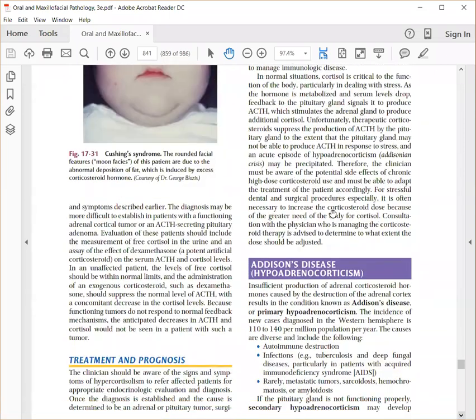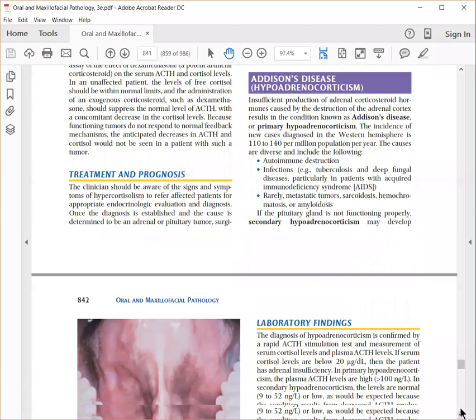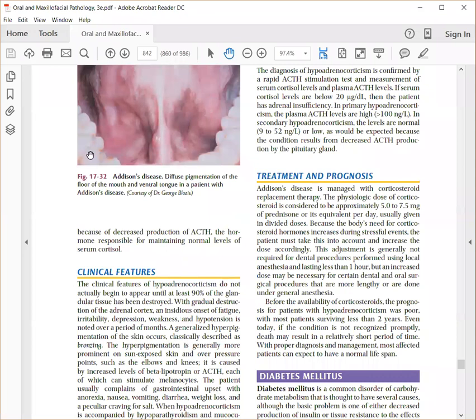What is Addison's disease? Addison's disease is due to insufficient production of your glucocorticoids, which is called hypoadrenocorticism. It's usually due to autoimmune destruction, inflammations, or even metastatic tumors. In this condition, you can see abnormal pigmentations all over the skin, and also in the oral mucosa. This hyperpigmentation is called bronzing. Wherever your skin gets exposed to the sun, the skin color becomes bronze.